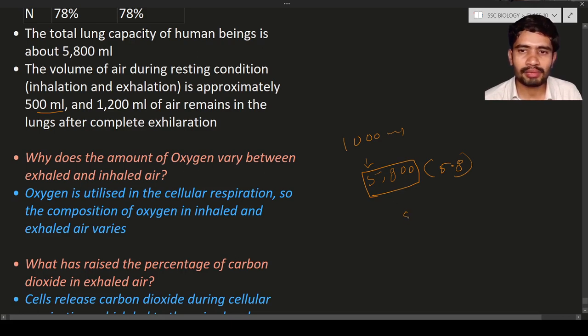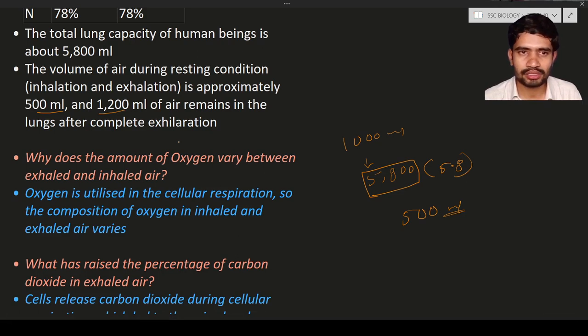Only 500 ml, half a liter of the gas, is involved in the exchanging of the gases. Half a liter of gas comes out, half a liter enters the lungs. And 1200 ml of the air remains in the lungs after the complete exhalation. So this is about how the air enters in, air exits out and so on.